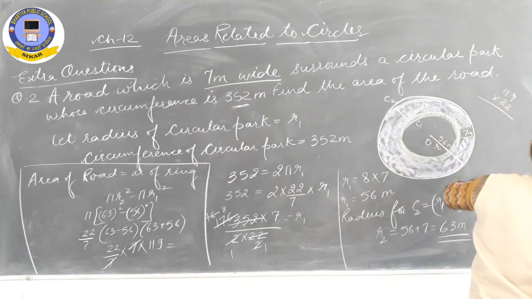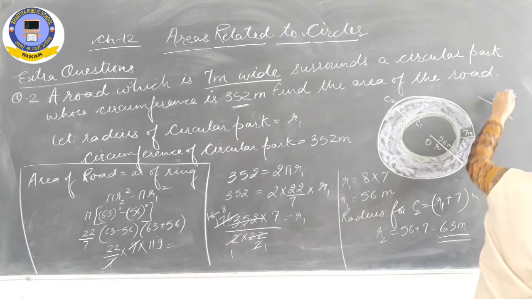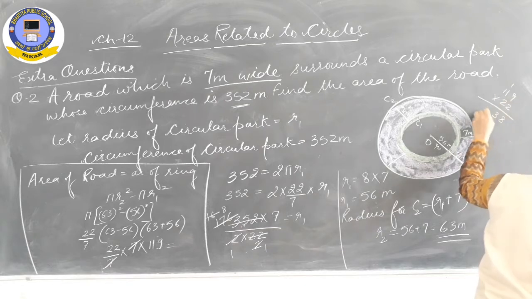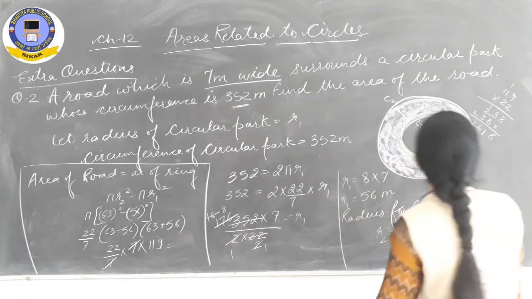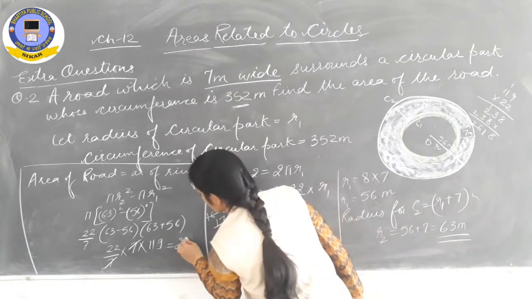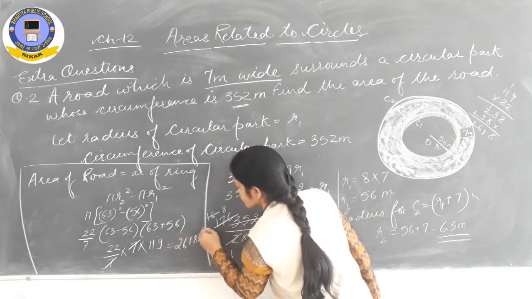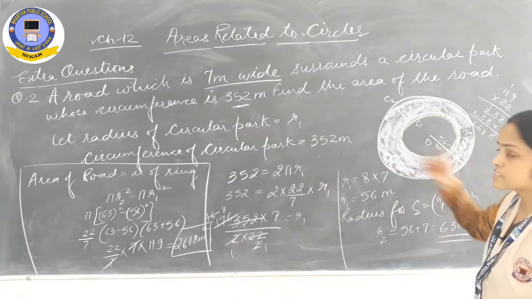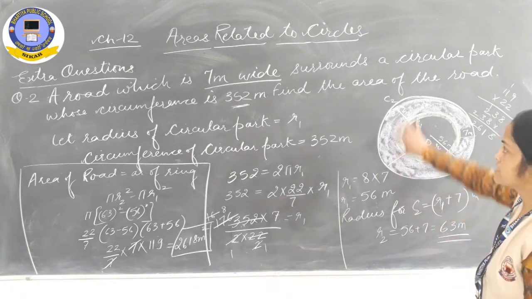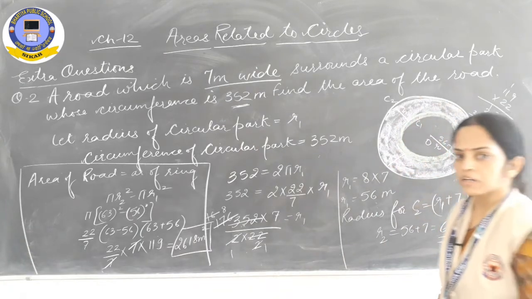We will get the area of the road. 9 twos are 18. 2 ones are 2, 1, 3. 2 ones are 2. 8, 3, 2. 2618. 2618 meter square is the area of the road, which is 7 meter wide, and it surrounds a circular park.